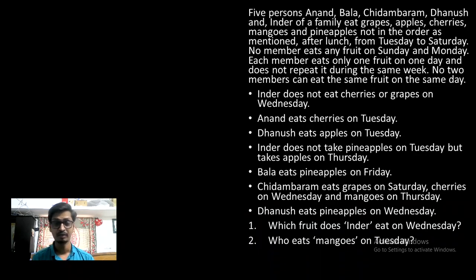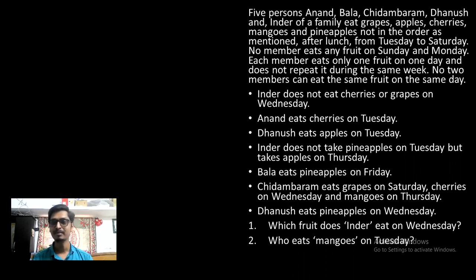Here you have a big paragraph and some hints. Five persons, Anand, Bala, Chidambaram, Dhanush, and Inder of a family eat grapes, apples, cherries, mangoes, and pineapples, not in the order as mentioned, after lunch from Tuesday to Saturday. So the data is you have five friends, and these five friends eat five fruits on 5 consecutive days from Tuesday to Saturday. No member eats any fruit on Sunday and Monday, so we can make Sunday and Monday holiday.